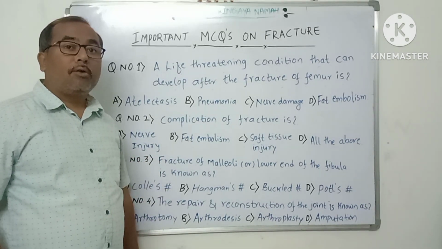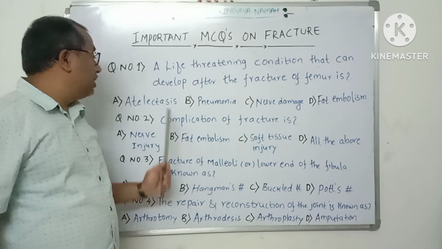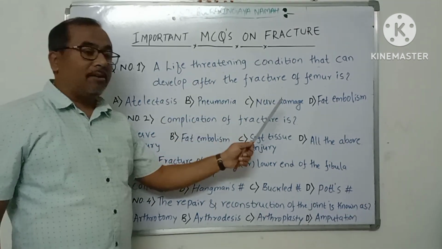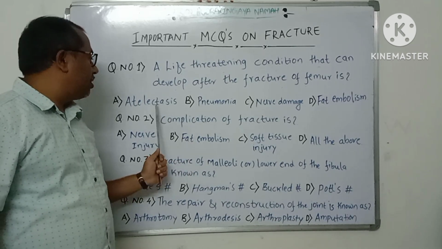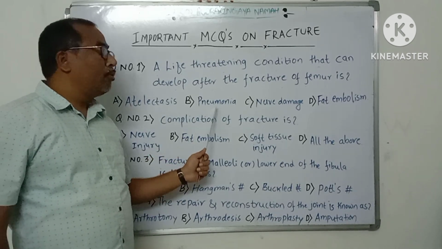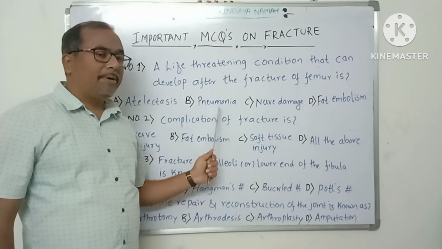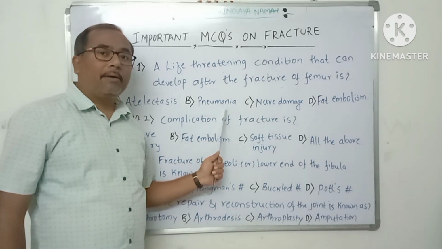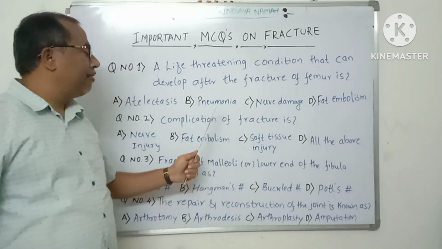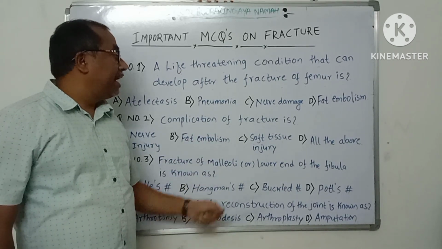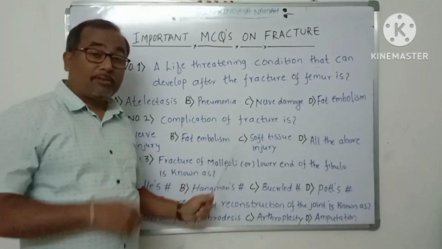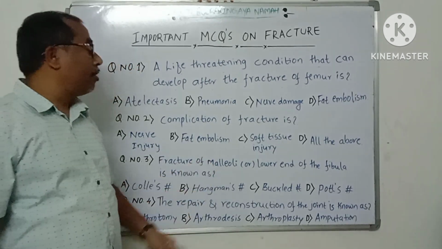Atelectasis is closure and collapse of alveoli. This is not because of a fracture, so it is a wrong option. Next one is pneumonia. Pneumonia is inflammation of lung parenchyma. It does not occur immediately after the fracture, and it is not a life threatening complication of the fracture. It is a wrong option.